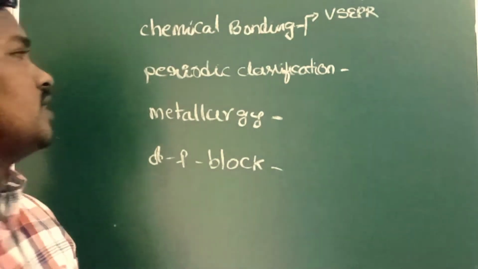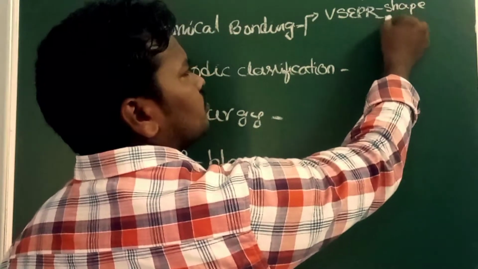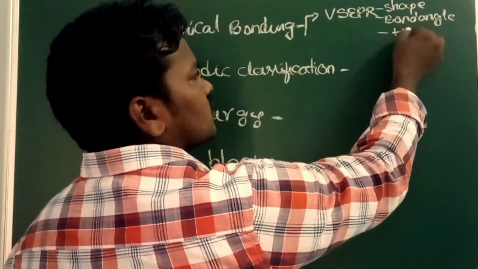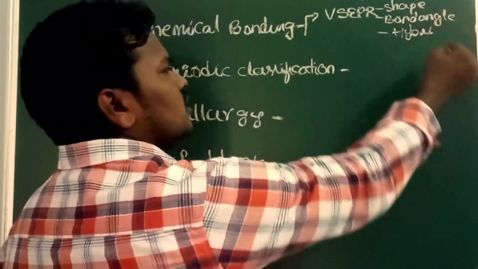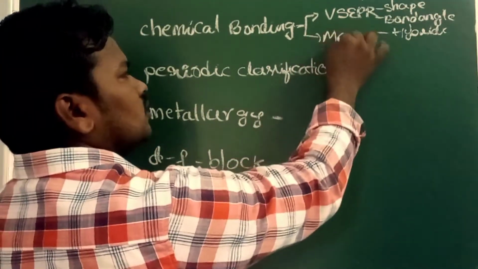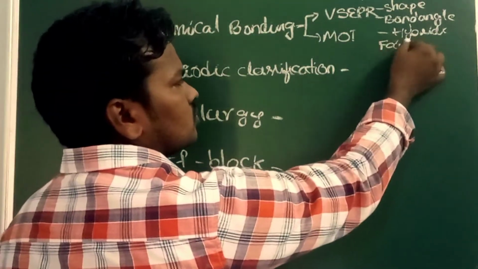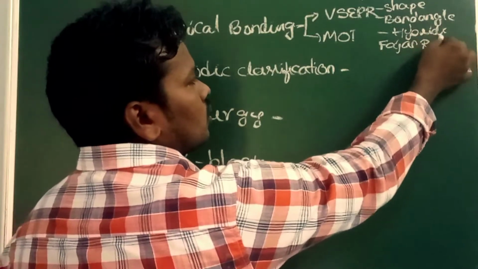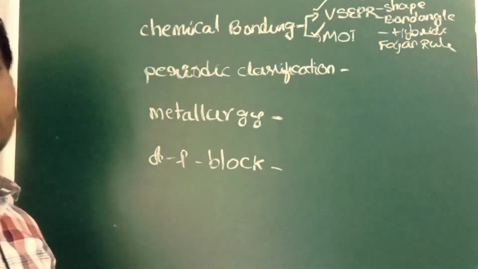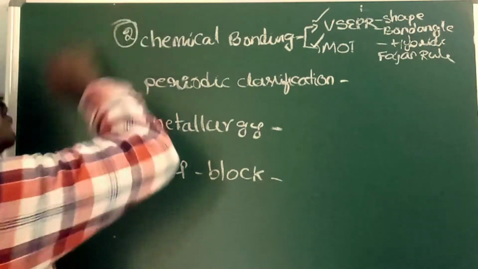You have to concentrate on shapes and bond angles, and hybridizations. Next, molecular orbital theory is also important. Along with this, you have to concentrate on Pauling's rules. But you have to give more importance to these two topics. The probability of questions from this chapter is like 2 questions will come.